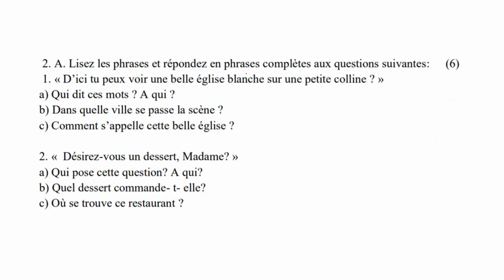Then the next thing, that is 2A, is your reference to context. Read the statement properly before you sit to answer the question. So d'ici tu peux voir une belle église blanche sur une petite colline. From here you can see a beautiful white church on a little hillock. This is obviously from the first lesson where they're talking about the Panjim church. So qui dit ces mots à qui? Who says these words to whom? Now I told you this before. Please make sure you're learning the names of the characters from each lesson. So for this it is Naveen dit ces mots from the first lesson à Léonard.